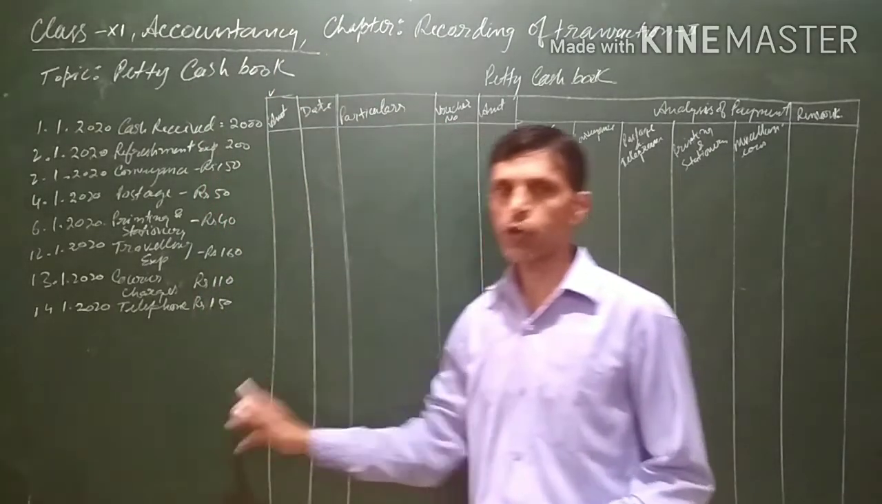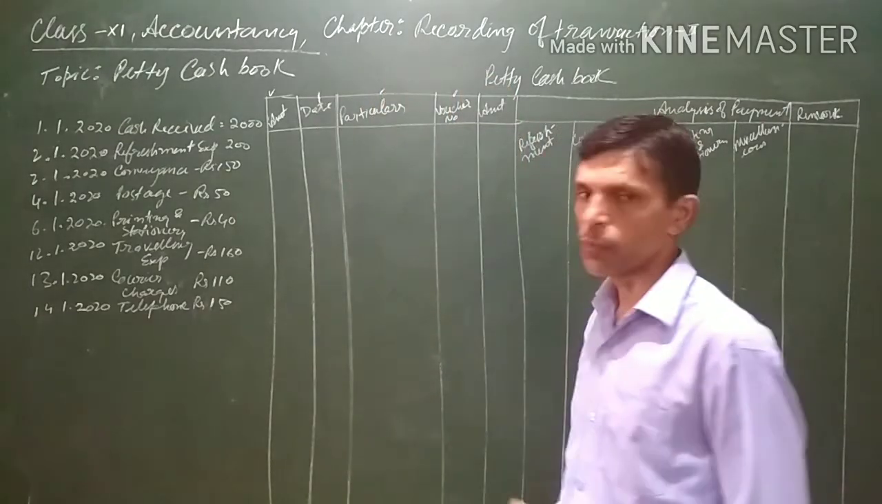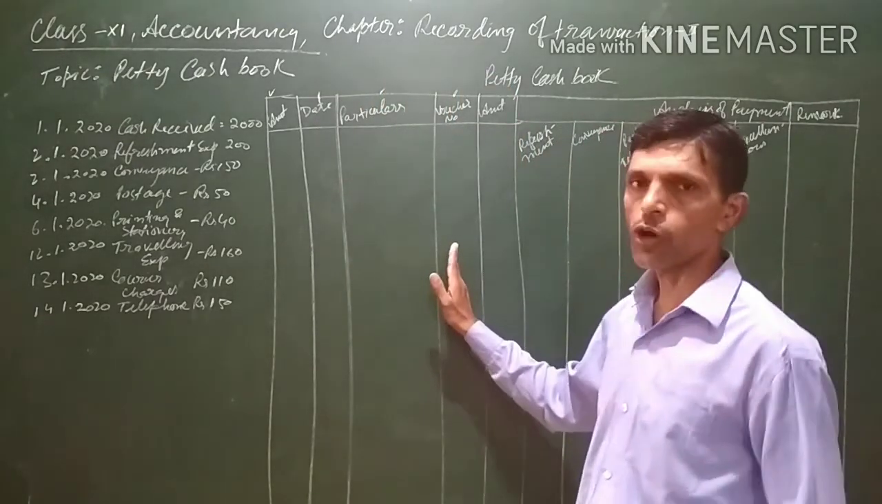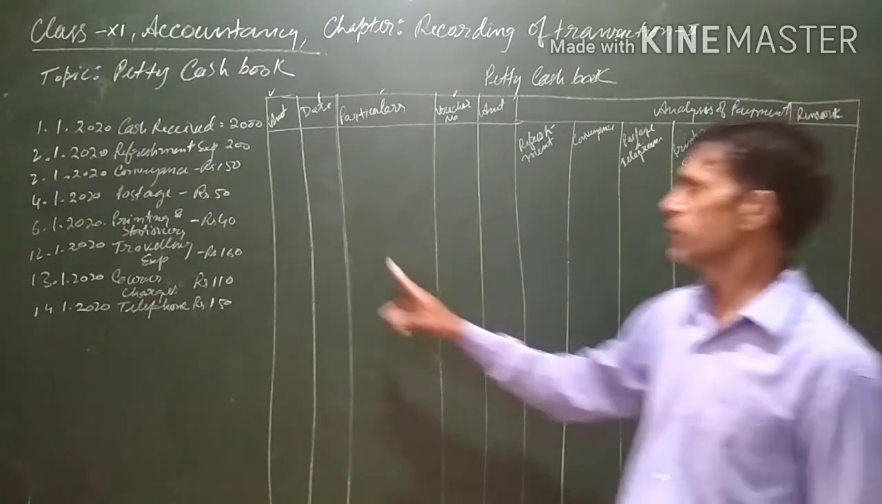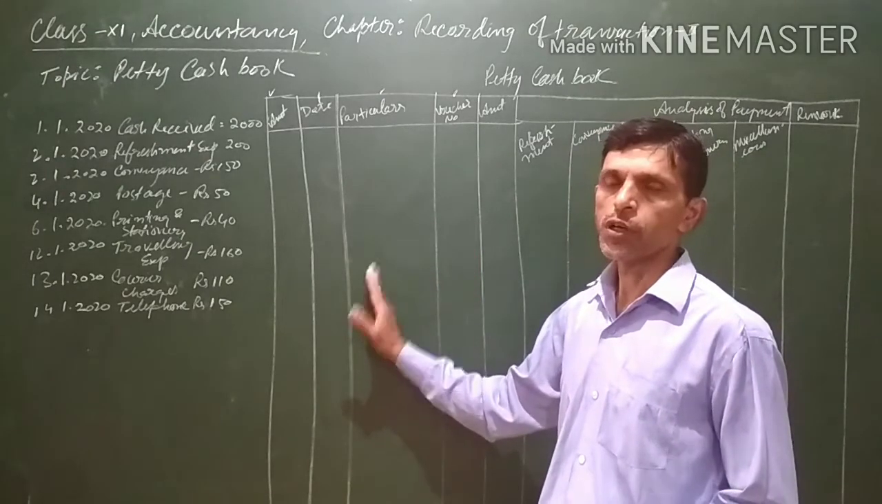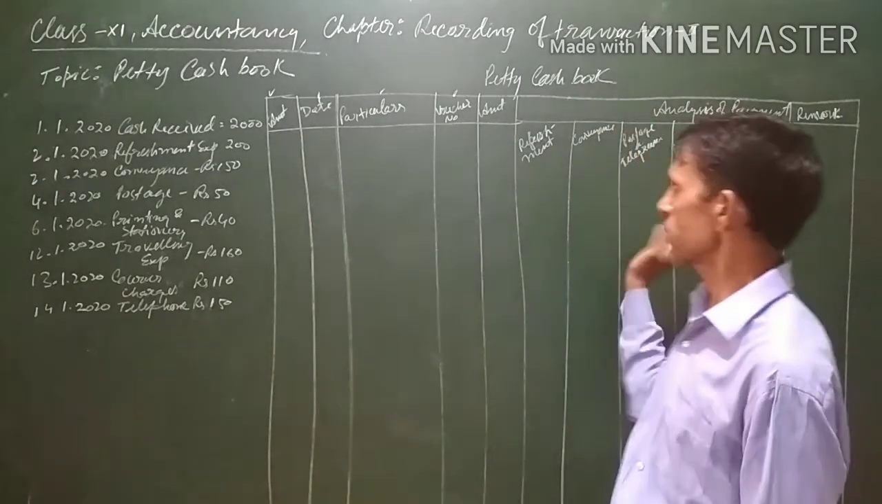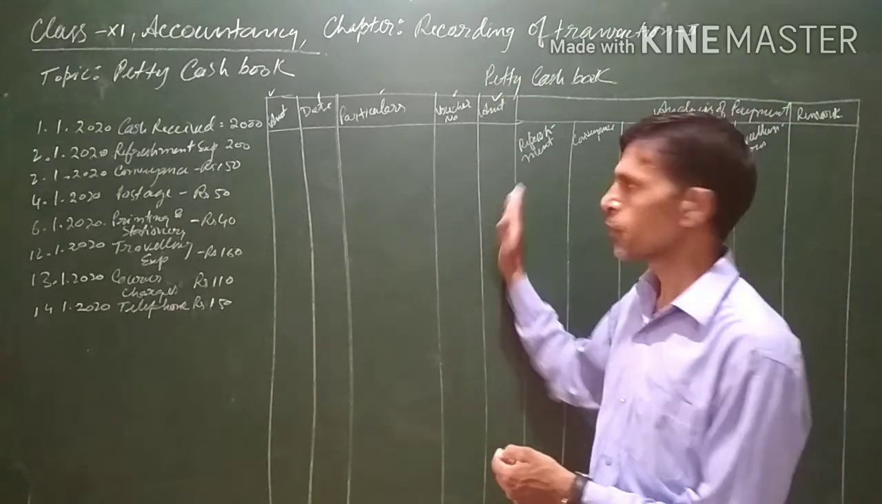There is only one amount column. Moreover, date, particulars and voucher number are common columns for both the debit as well as the credit side. There is the date, particular and voucher column, which will be common for the debit side as well as for the credit side. This is the credit side, amount for credit side.